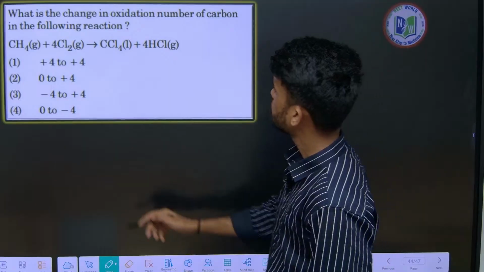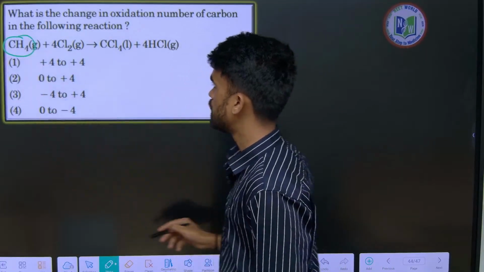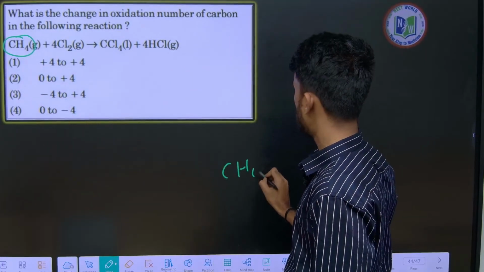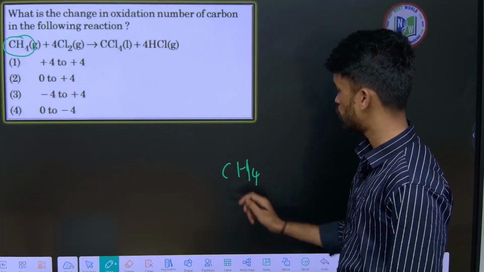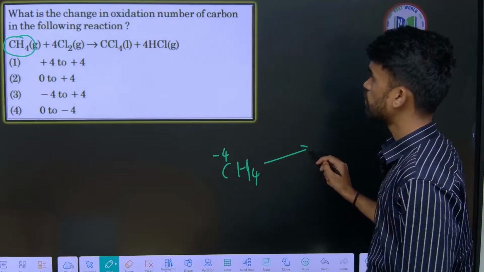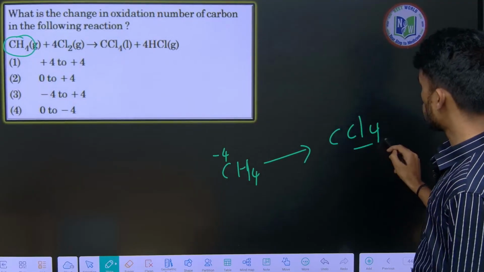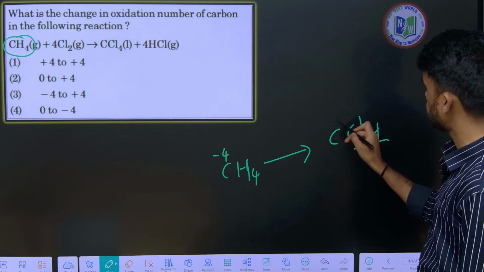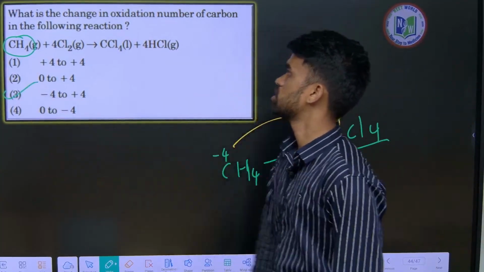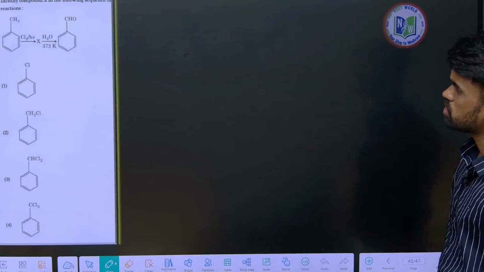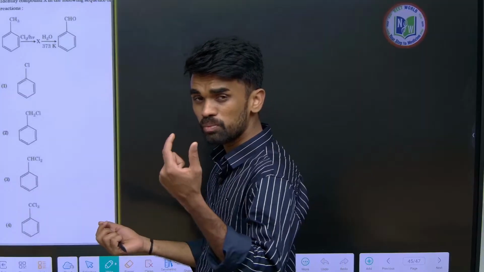Now see here, in methane the oxidation state of carbon will be -4, because carbon is more electronegative than hydrogen. Now it is converting into CCl4. Chlorine is more electronegative than carbon, so it will be +4. So -4 to +4 will be the change. That's it. Very easy questions are there, but we need to focus more. Even for easy questions, we need to know the basic concepts first.